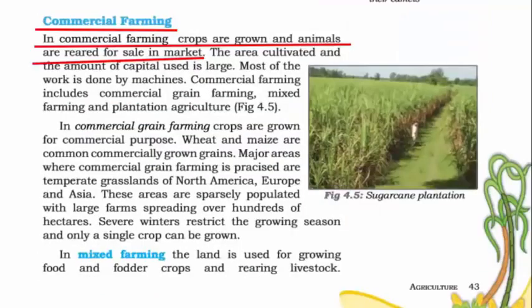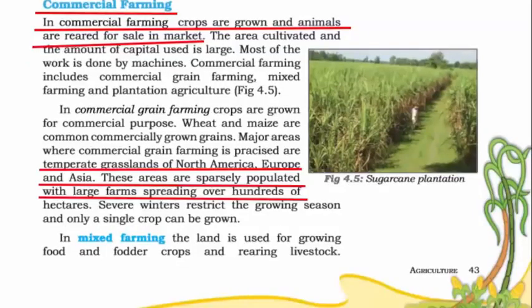Commercial farming. The meaning of commercial is trading, business, private enterprise. So in this type of farming, you grow crops and rear animals for sale in market because you invest in terms of capital, machinery, and human labor. Hence, the output needs to be sold in market to earn profit.